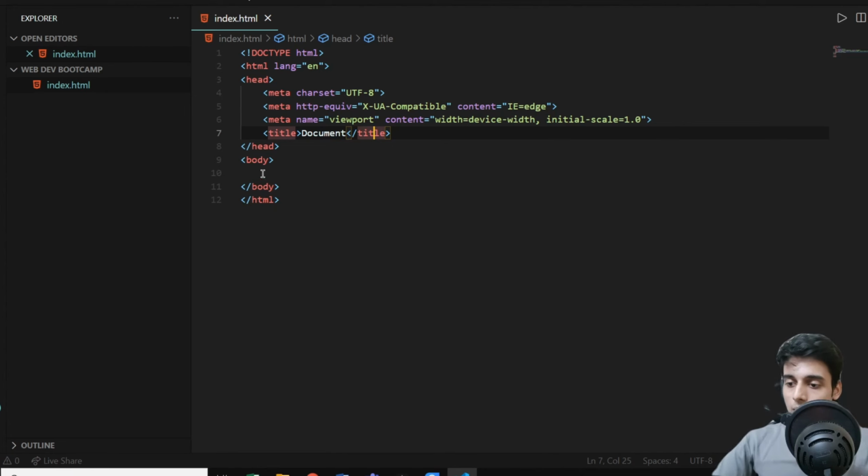And now let us discuss tags like head, body, and HTML. You might have noticed that all of these tags have the same name and they have a slash over here. So a tag has a starting tag and an ending tag. If you click over here, you'll see a red highlight over here and over here.